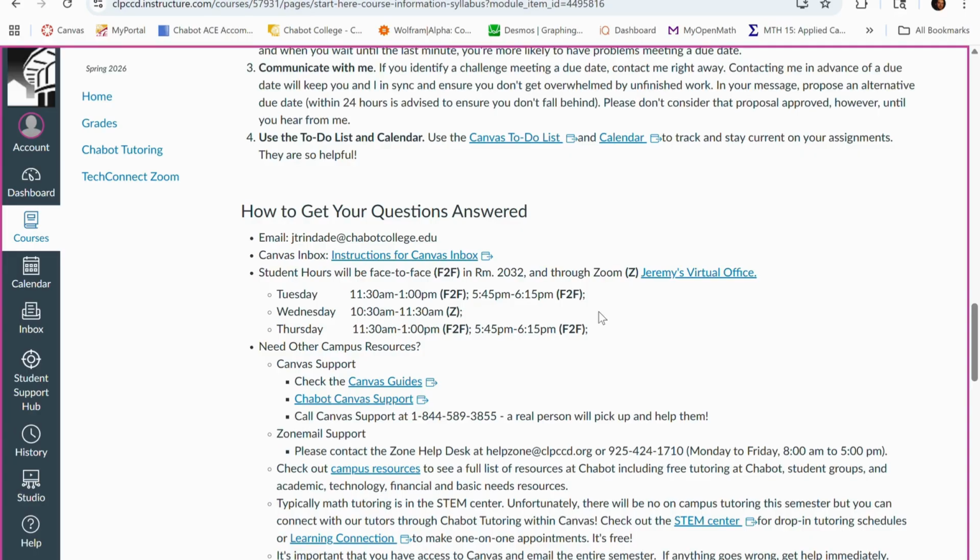If you need help and none of these office hours work, if you have classes or work or something urgent comes up, send me a message through Canvas inbox and I'd be happy to set up an additional office hour so we can talk. Also, Canvas inbox can be a pretty effective way to communicate about math topics, especially if you're comfortable taking pictures of your handwritten work and embedding that into Canvas. You can send me images of your work, like, here's this homework problem that I'm stumped on. Here's my work so far. Where am I going wrong? Can you help me? We can totally do that remotely over Canvas inbox.